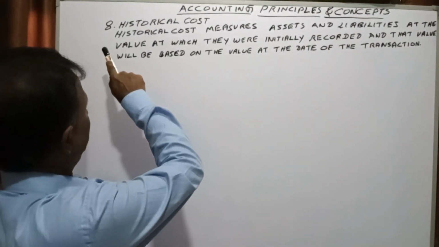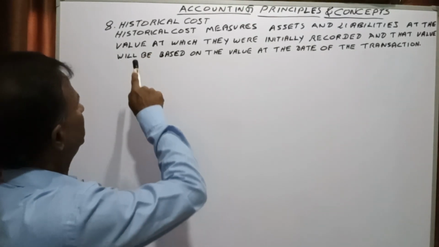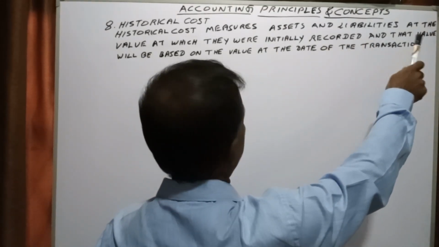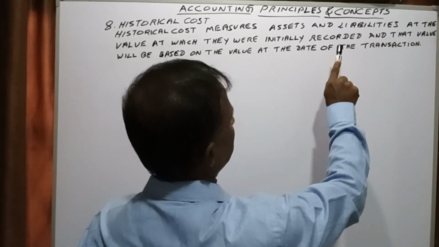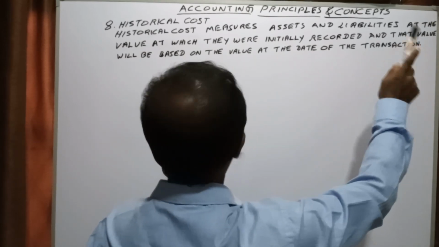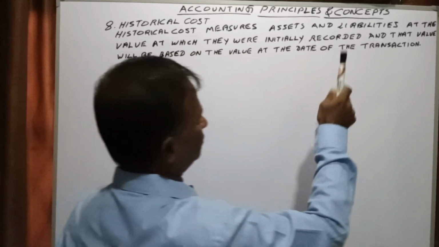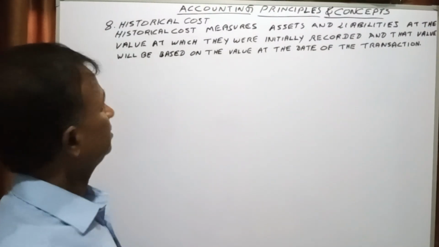The next principle, number eight, is historical cost. Historical cost measures assets and liabilities at the value at which they were initially recorded, and that value will be based on the value at the date of the transaction.